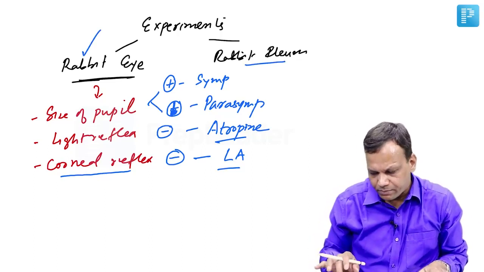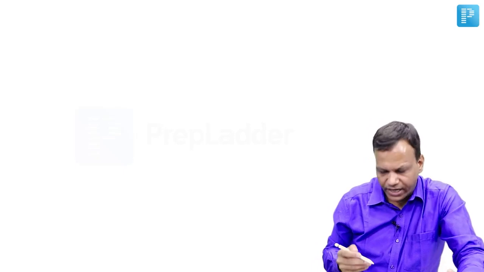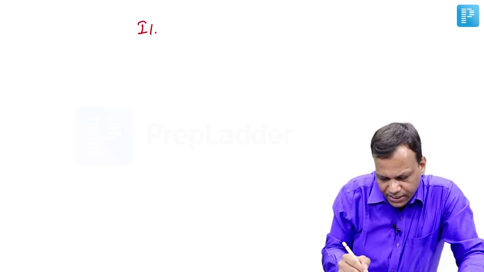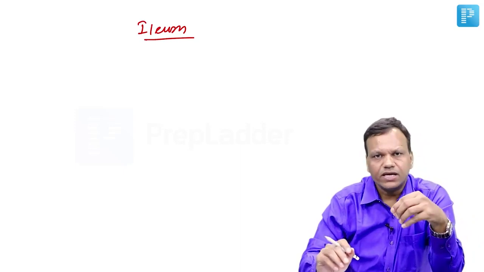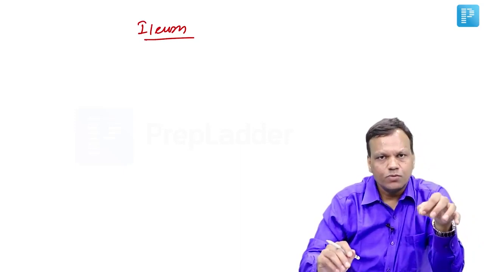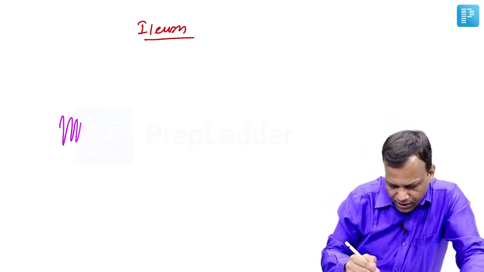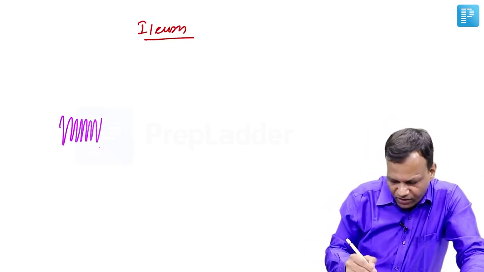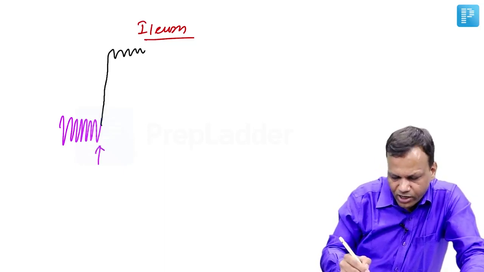Then coming to rabbit ileum. In the rabbit ileum experiment, you will tie the ileum to the lever and plot a graph by adding different drugs. So you need to identify which type of drug it is. Now second is on the rabbit ileum. Again you need to identify the unknown drug added to the tube. So if you see, this is the normal contractions of the rabbit ileum. When we add the unknown drug, if the graph goes up, that means it is a stimulant of ileum.